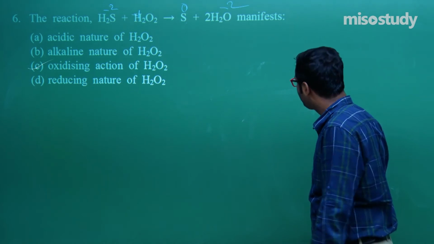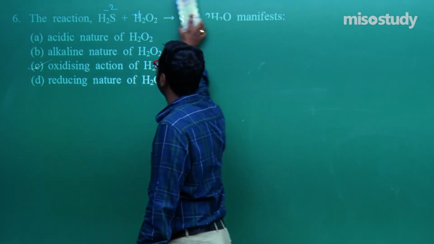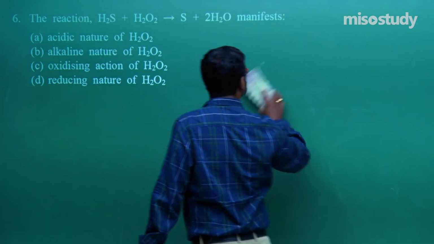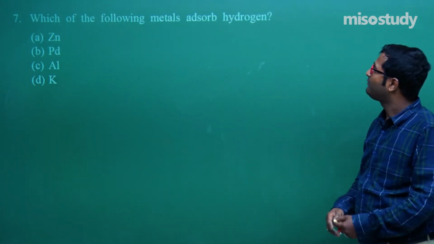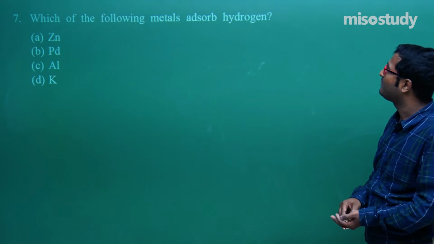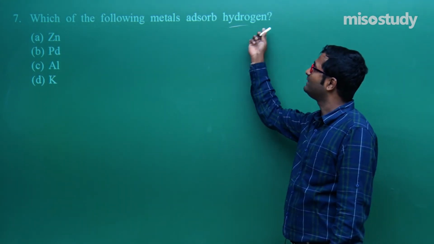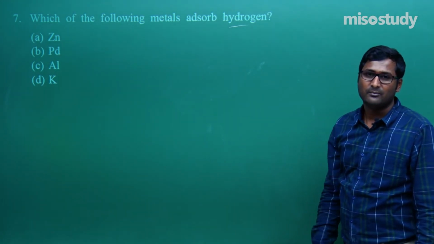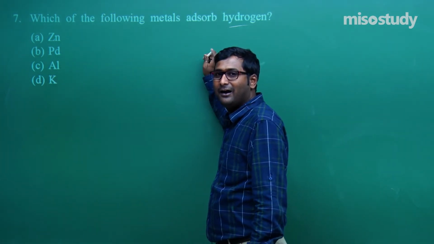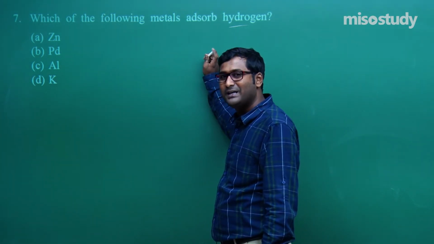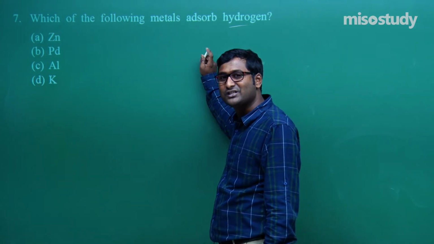Now let's move to the next question. Listen carefully. Which of the following metals absorbs hydrogen? This is a completely conceptual general knowledge question.